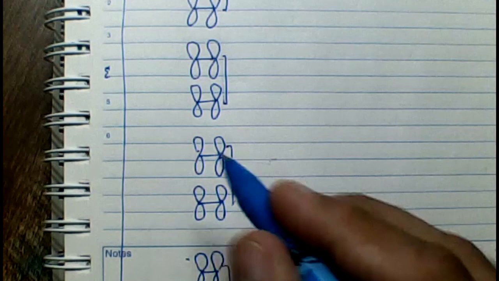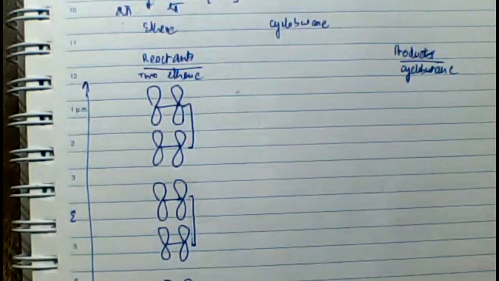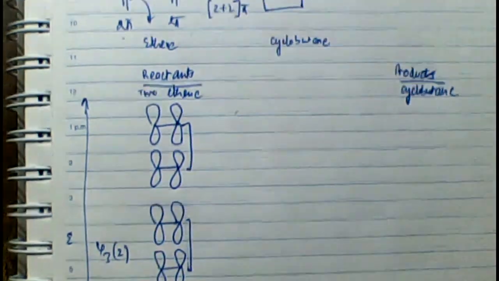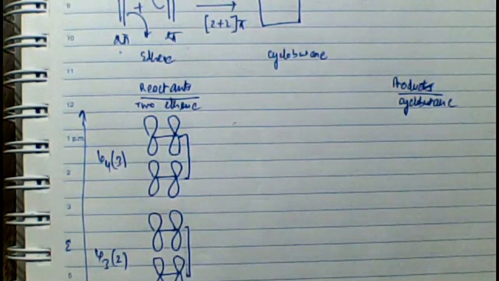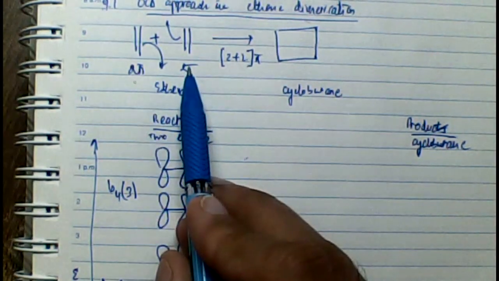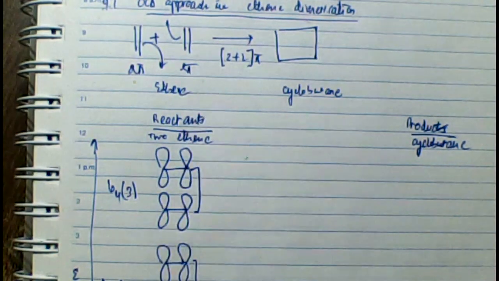Psi 1 and psi 2 will be the ground state molecular orbitals, and psi 3 star and psi 4 star will be the excited state molecular orbitals. Of course, these are bonding molecular orbitals and these are anti-bonding molecular orbitals. This is how we have drawn this.